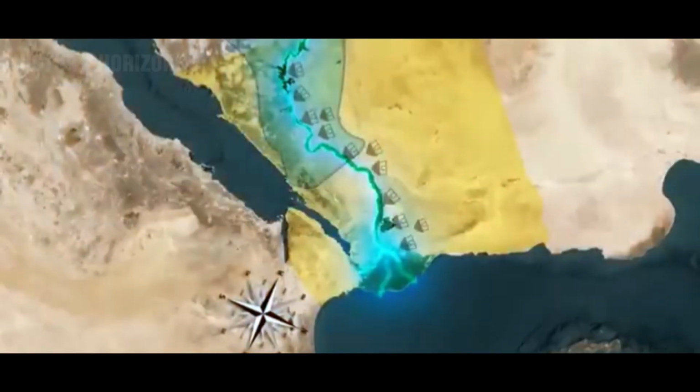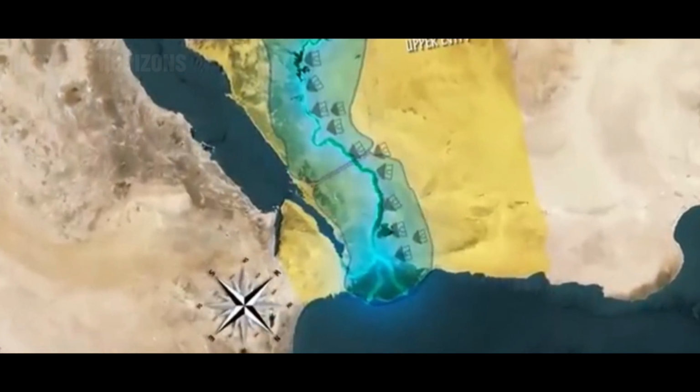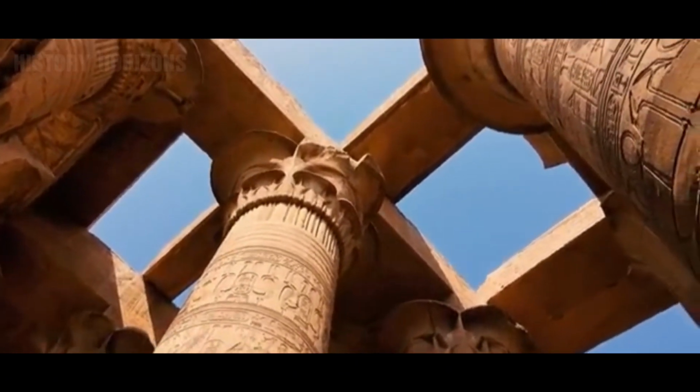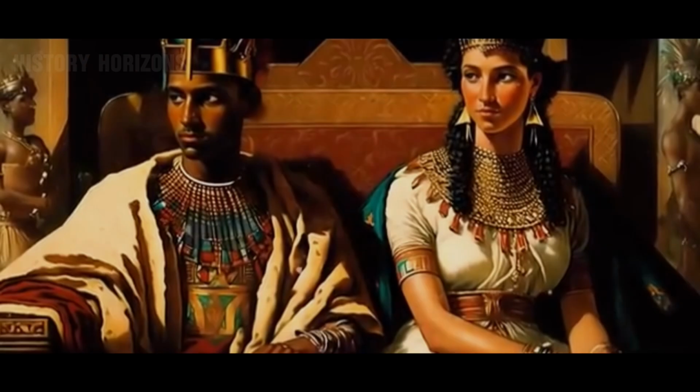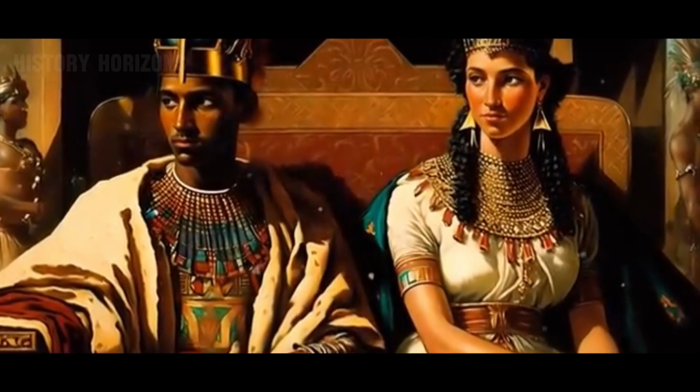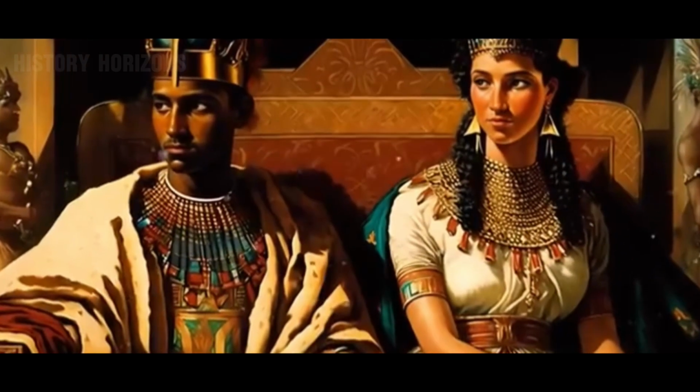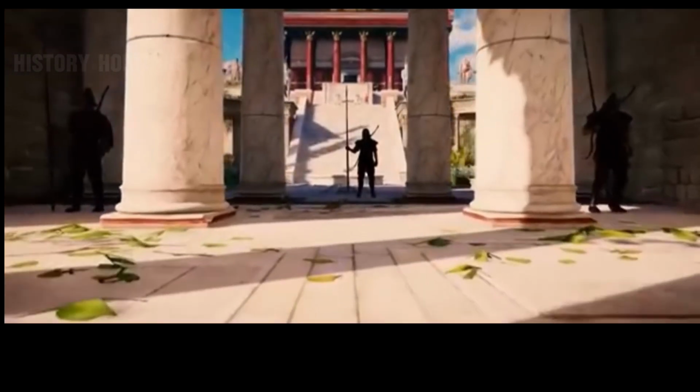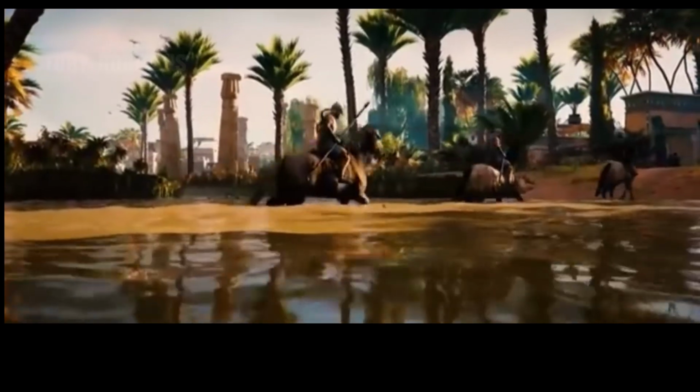Despite the glories of the New Kingdom, Egypt eventually declined. Over the centuries, it would fall to foreign powers, including the Nubians, Assyrians, and Persians. Egypt remained a shadow of its former self, ruled by a succession of foreign kings.